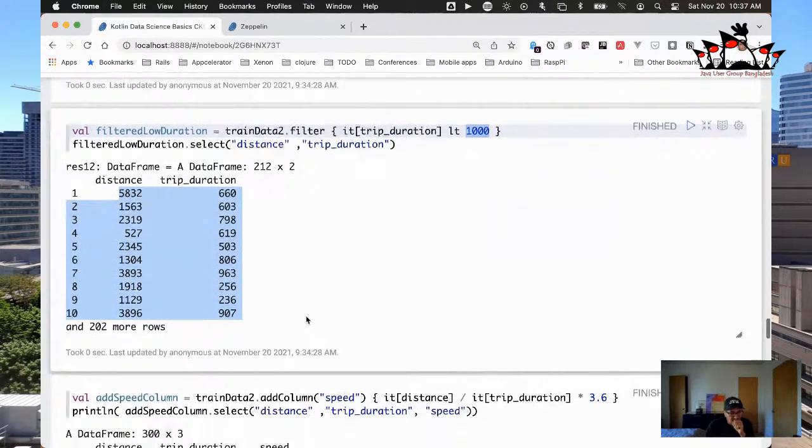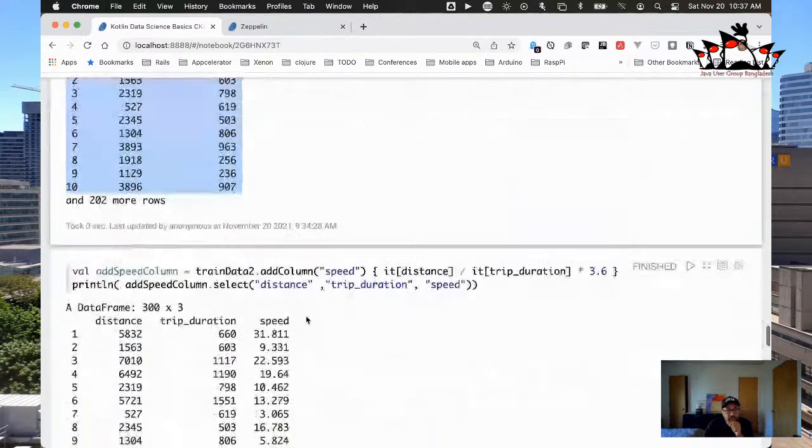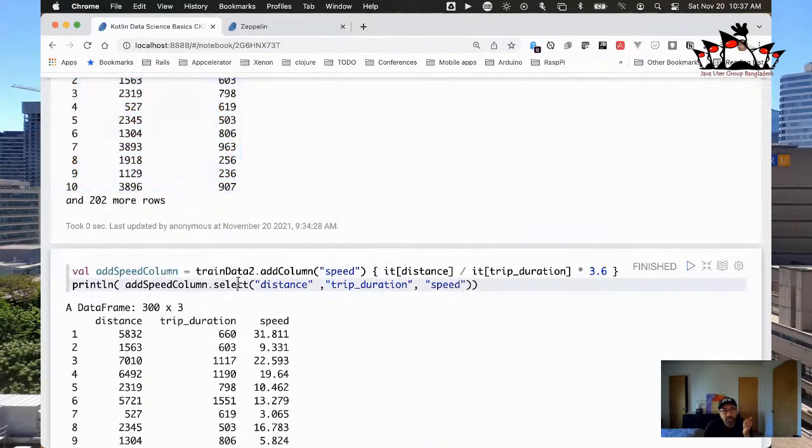So we have this data now. And what we're going to do is calculate the speed. Now that we have the distance and the amount of time that these trips took, let's add a new column for speed. So we'll say to this data structure, train data 2, add a column called speed, and you can guess how we calculate speed here, right? And it is in seconds. You can see I have 3.6 here. So we say for each one of those rows, it, right? If you're not familiar with the way Kotlin does lambdas, it is an implicit keyword built in, which represents each row as you're going through a data set like this.